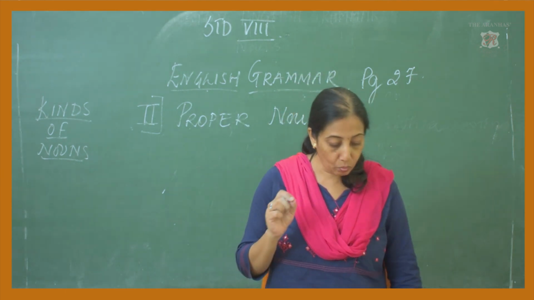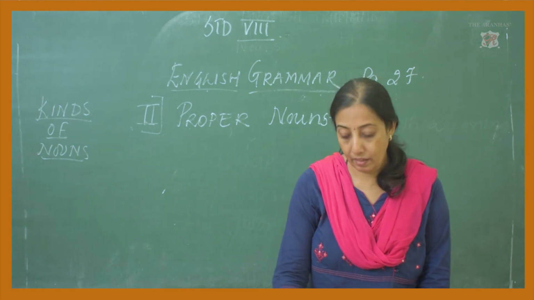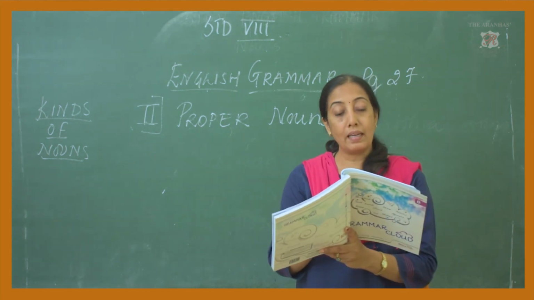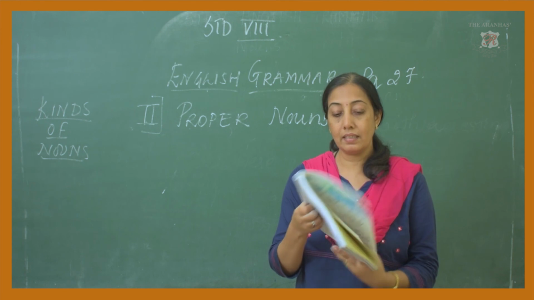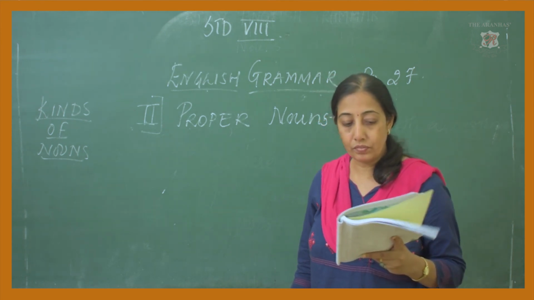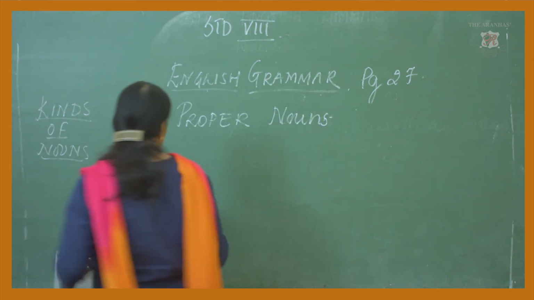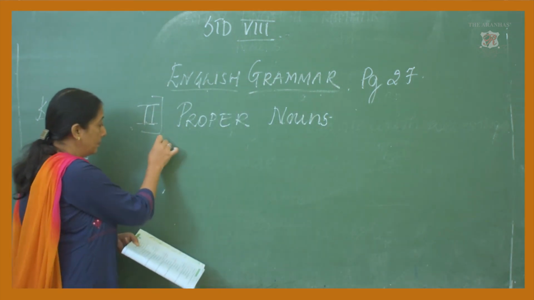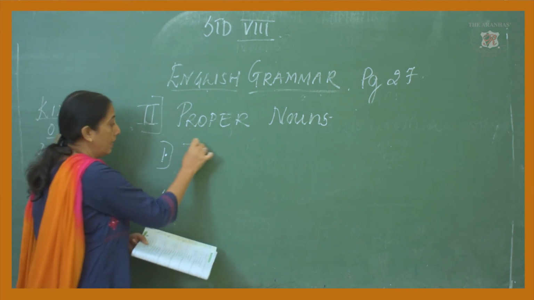Okay, I'll give you one example there, and then we'll stop and continue with the next. In the next class, we will go for the different kinds of nouns. One example I'll give you here, from your book only.